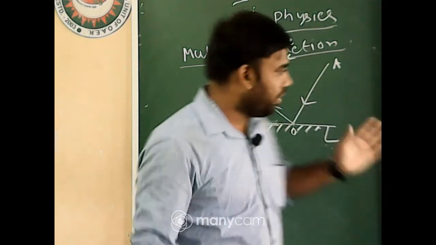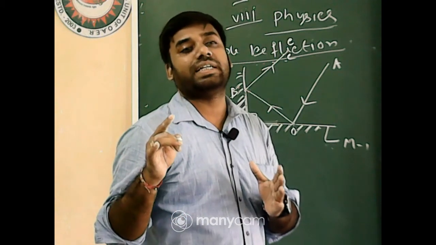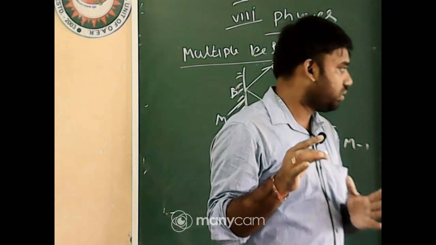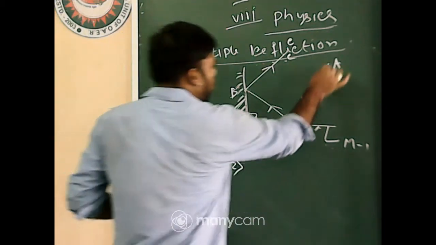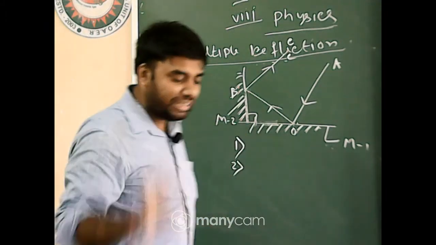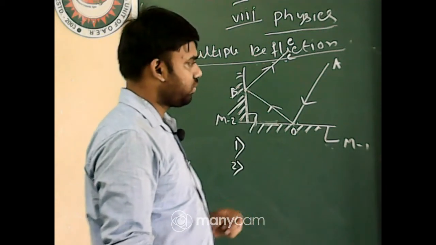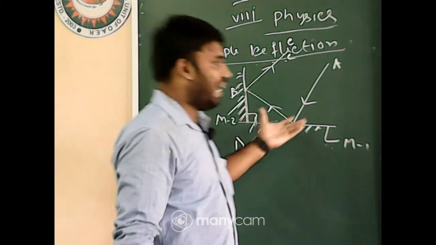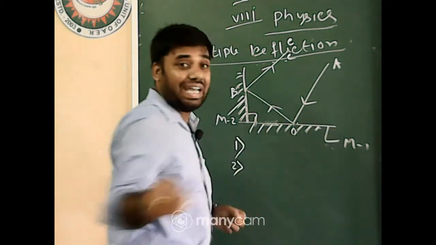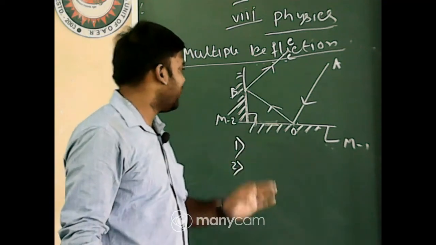That is the fact. Now tell me, first of all, the point that light is absorbed, that is, the intensity of the reflected ray is less than the intensity of the incident ray. Any problem on that fact? Okay. Now tell me, OA incident ray, OB reflected ray. Between these rays, which ray has more intensity? OA, yes. As OA is the incident ray, after striking, some portion of light is absorbed by that mirror, then some portion is reflected. So obviously the intensity of OA will be more than the intensity of OB.